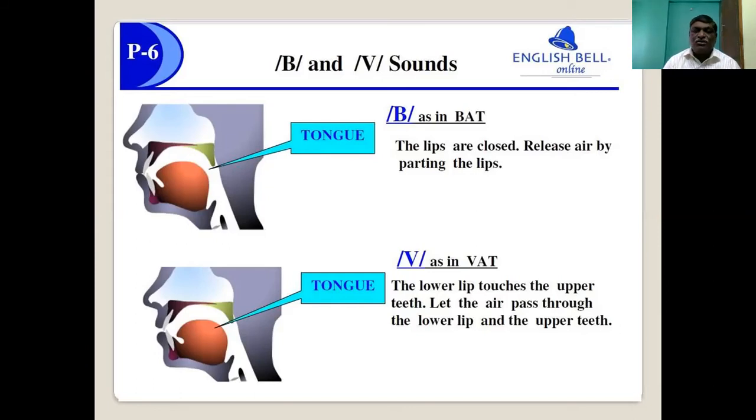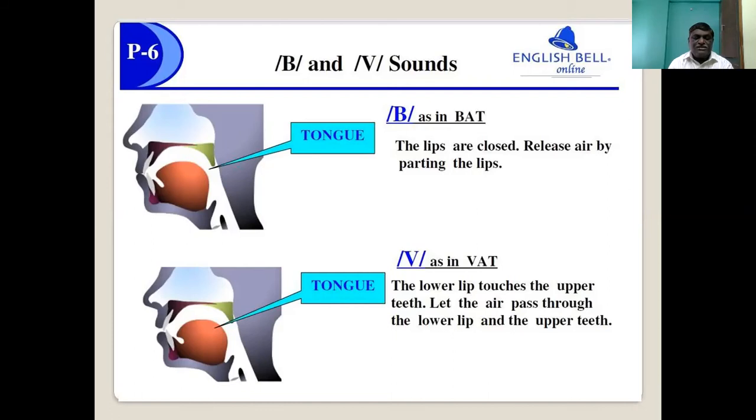That's why these are called alveolar fricatives. So we have labiodental fricatives, dental fricatives, and these are alveolar fricatives.